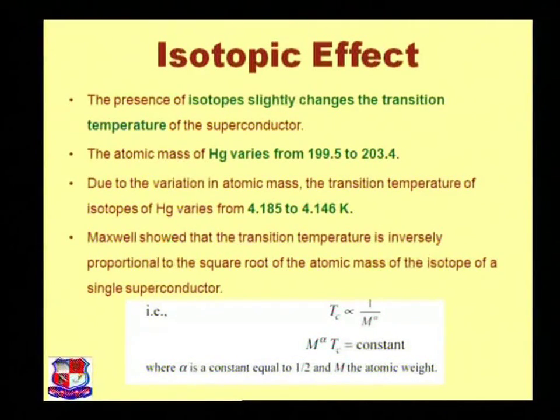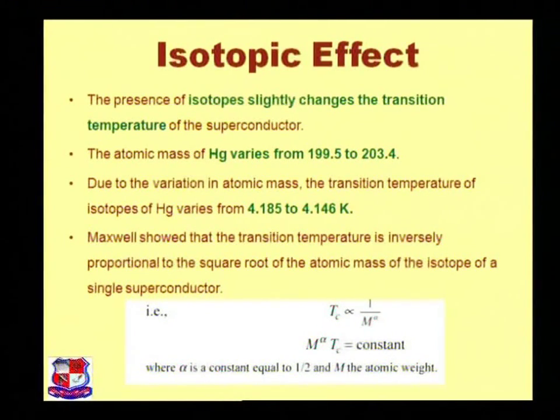Now the next is the isotopic effect. The isotopic effect is the property of superconducting material where the presence of an isotope slightly changes the transition temperature. The atomic mass of mercury varies from 199.5 to 203.5. Due to this variation in atomic mass, the transition temperature of the isotopes of mercury varies from 4.185 to 4.146 Kelvin.